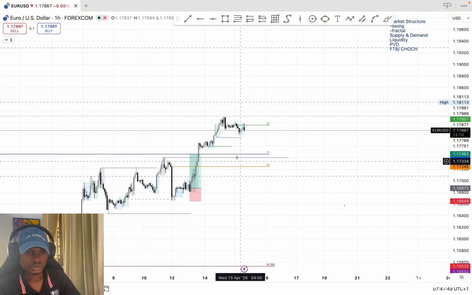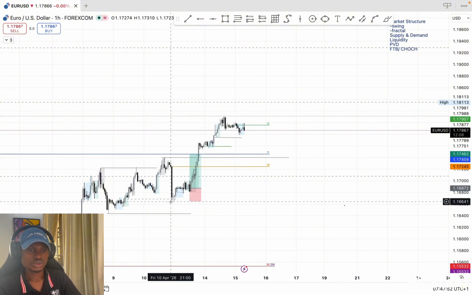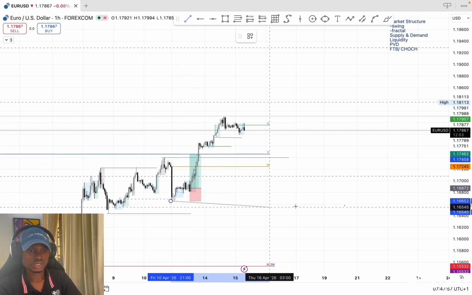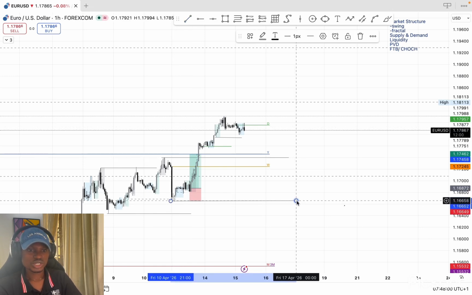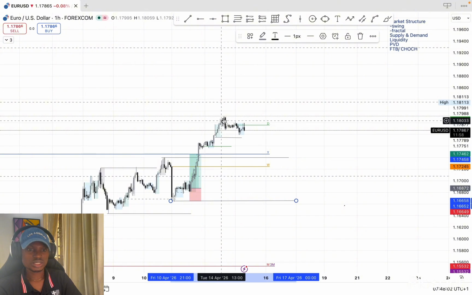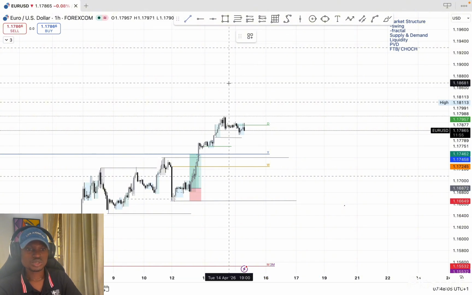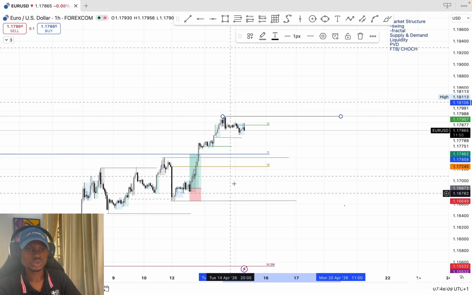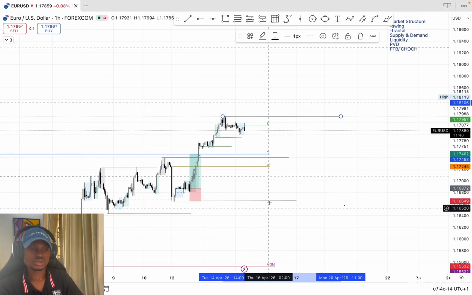Because of this yearly open here, this yearly open might act as what we call a support. But the main change of character will come when this low has been taken. If we check the structure, this is our swing low and this is now our swing high. So what we want to see is this swing low hold for price to continue to push up. But if this swing low breaks, then we are ready to sell off.